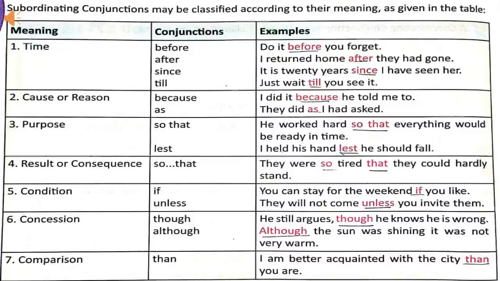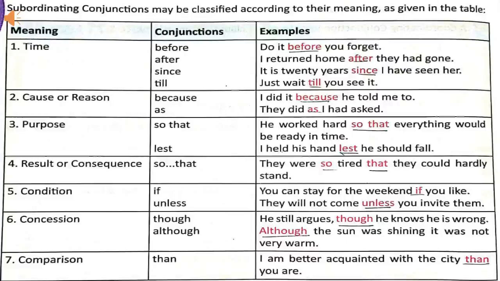Before, after, since, till, these are conjunctions of time. Do it before you forget. Just wait till you see it. In these sentences, before and till are expressing about time.